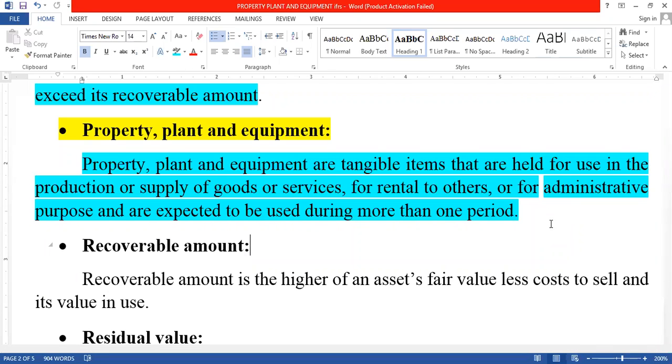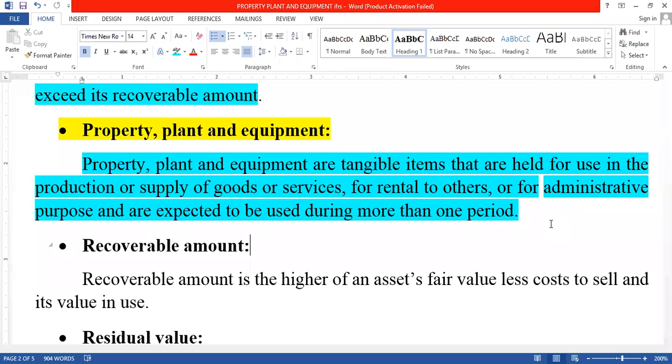Previously I told that property plant and equipment are the examples like land and buildings, plant and machinery, equipment, furniture. All these types are what we call property plant and equipment. Now we are discussing the meaning of property plant and equipment.